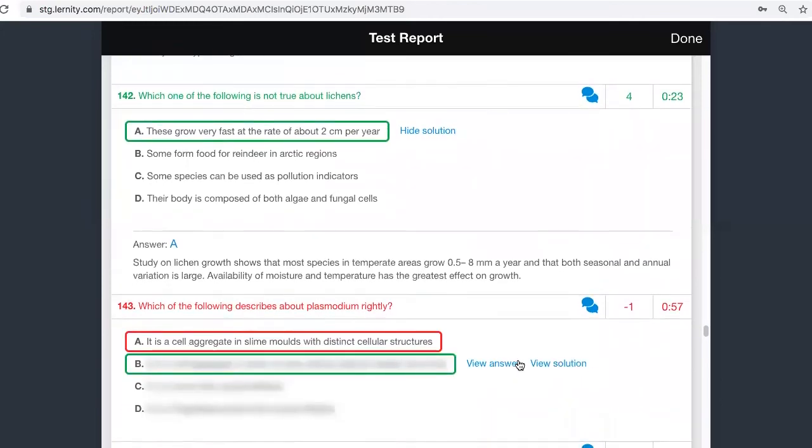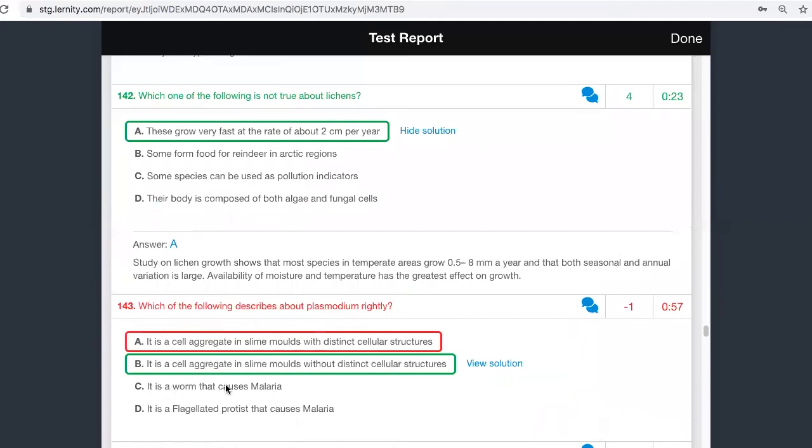Next one, which of the following is describing Plasmodium rightly? Whenever you are talking about Plasmodium, you should think about 2 things. One is a protozoan and the other one is the slime mold. 2 things should come into your mind. Here let us see about the C and D first of all.